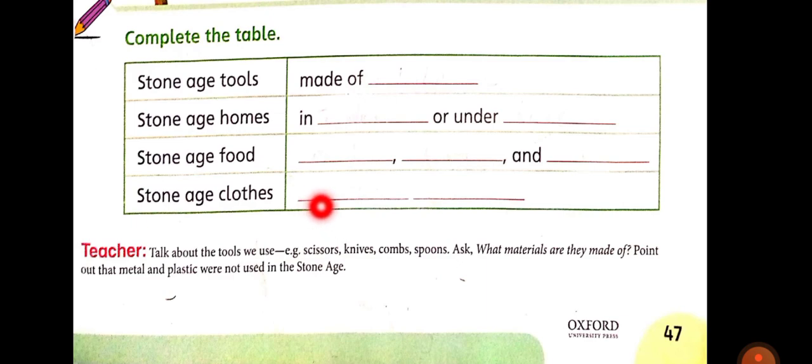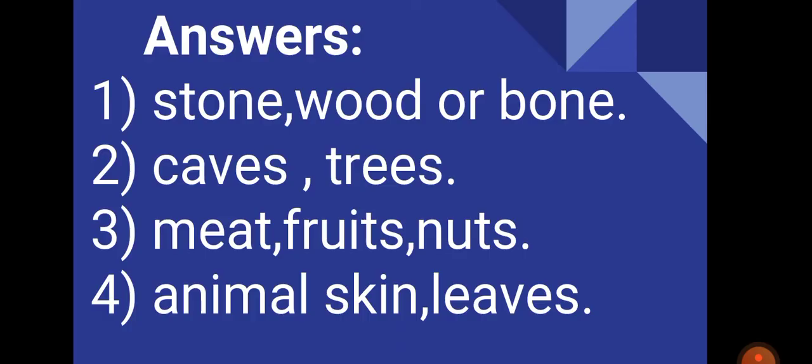Both will be correct. Even if they were not able to get some animal skin or pelt, they were using the leaves as their clothing. So these were the appropriate words for these blanks.